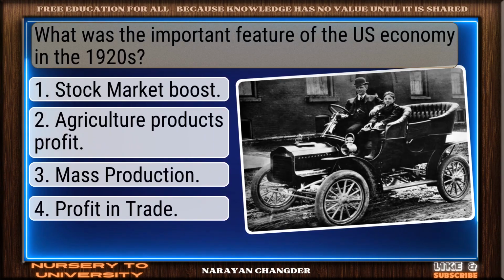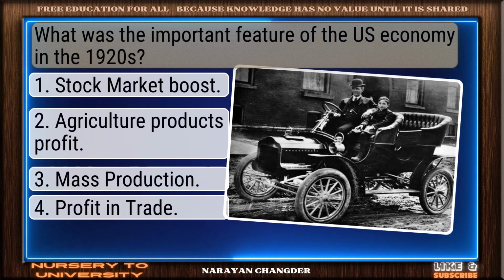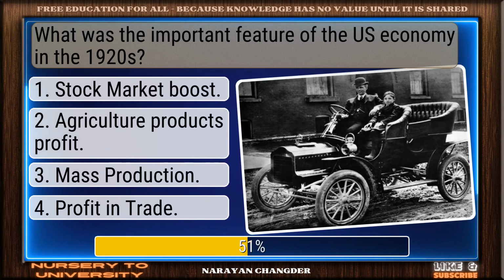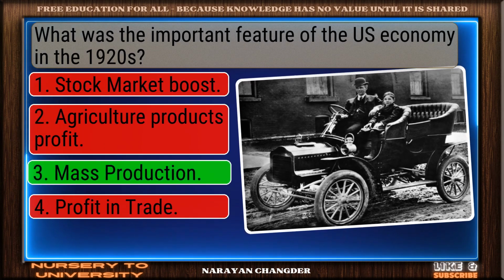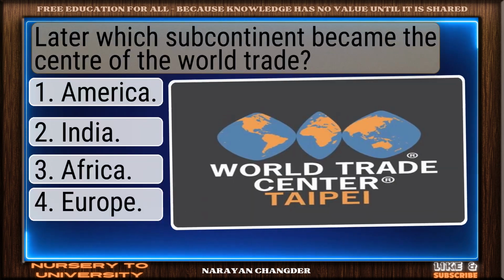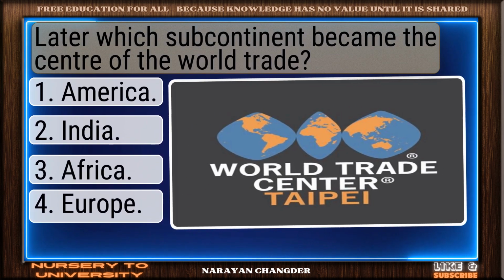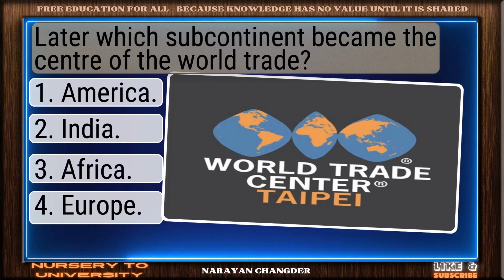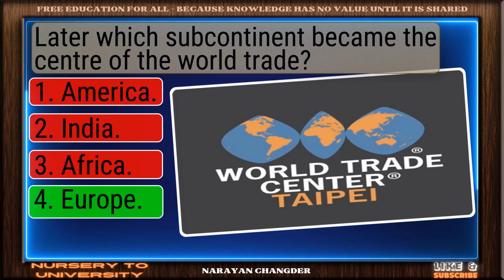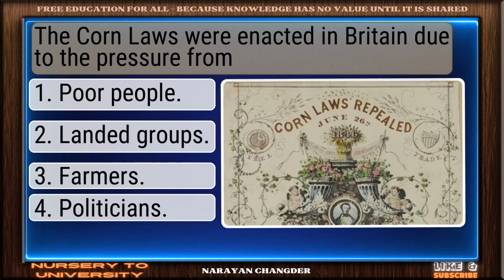What was the important feature of the US economy in the 1920s? Clear logic. Mass production is sound. Later, which continent became the center of world trade? Right again. Europe is valid.